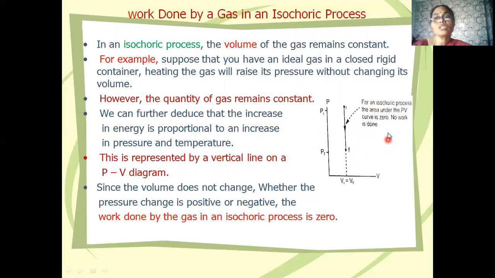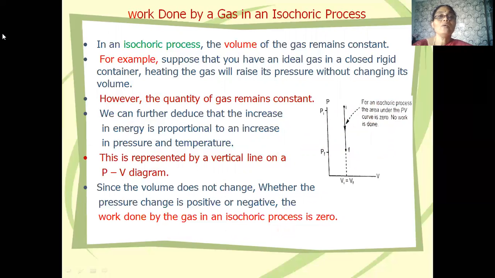So work done is also 0. Also, we can see that PdV is equal to 0 because V is constant, dV will be 0, so PdV will be 0. What is PdV? PdV is the work done. So work done in an isochoric process is always 0.